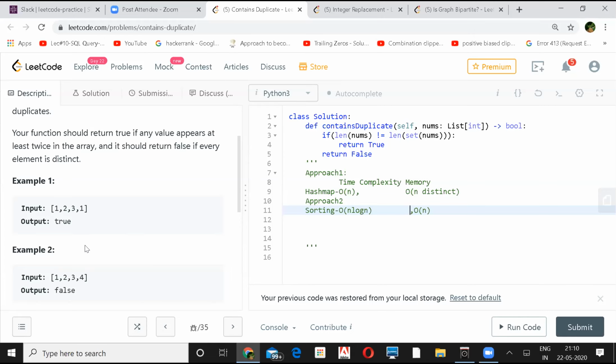What else could be another way to find it? Brute force. Yeah, that is one way. Brute force, order of n square, right? Yeah, n square.